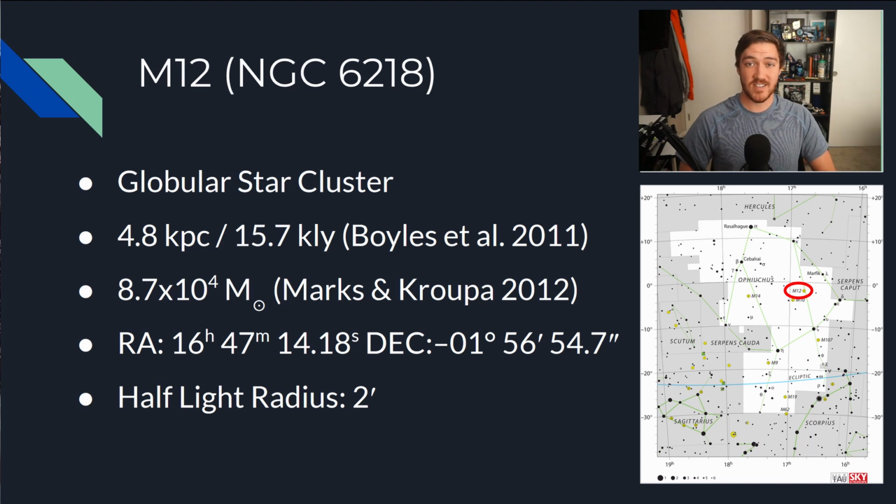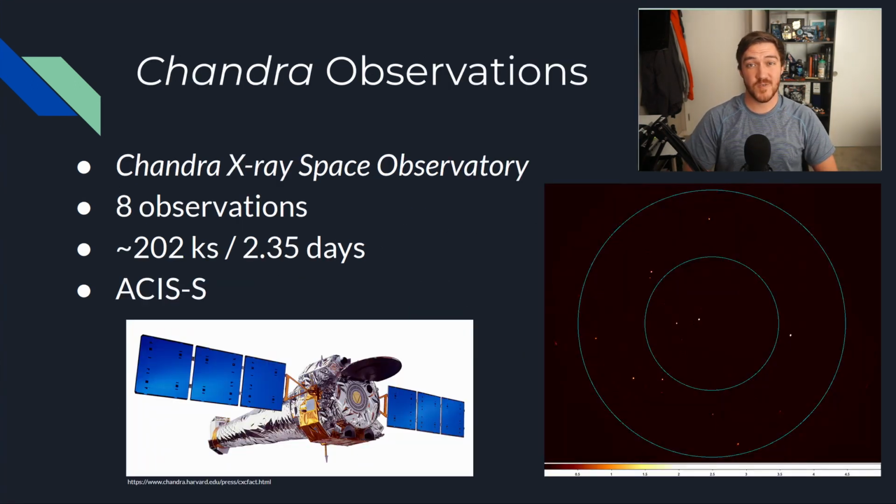If you want to go outside and see M12 for yourself, you can see it during the summer months in the constellation of Ophiuchus on a clear dark night with a good pair of binoculars. For our research, we used an instrument that's a little bit more powerful than a pair of binoculars. The data we are using was taken using the Chandra X-ray Observatory, which you can see in the bottom of the slide. This is the X-ray equivalent of the Hubble Space Telescope.